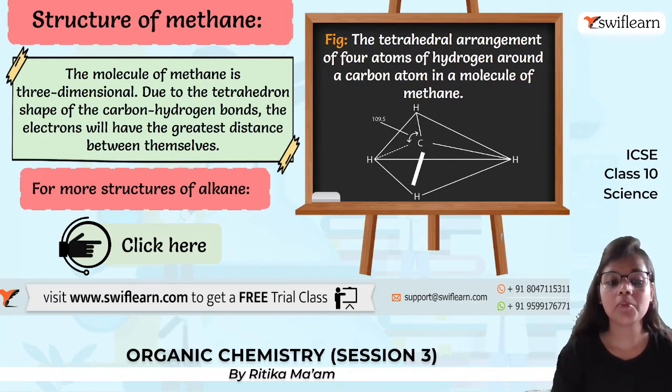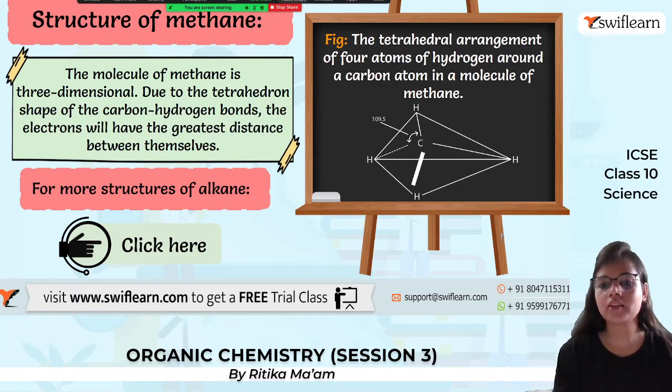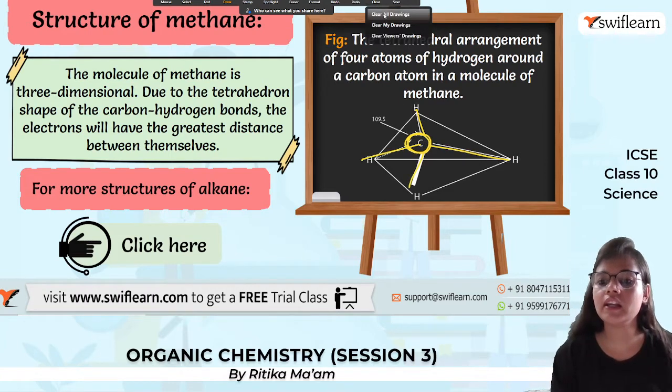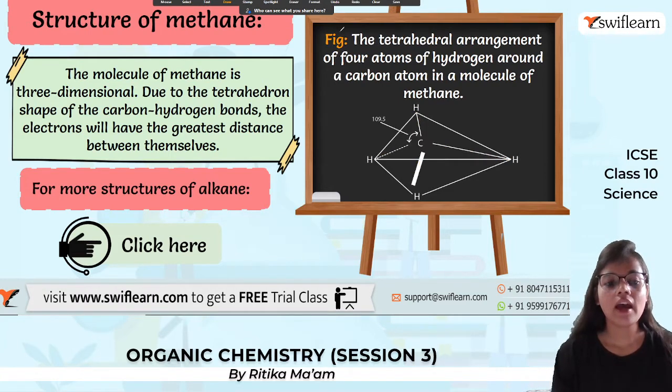Now I am talking about the structure of methane. The molecule is three-dimensional and the structure becomes tetrahedral. This is the tetrahedral arrangement of 4 atoms of hydrogen around a carbon atom. This is the carbon atom here, and the 4 atoms are arranged in such a manner that it gives a 3D structure. Because of this, the electrons will have the greatest distance between themselves.